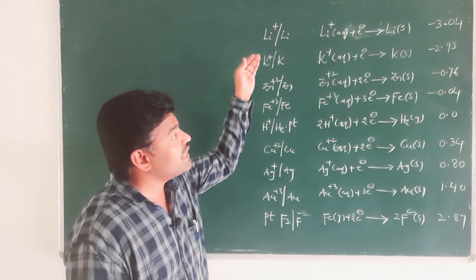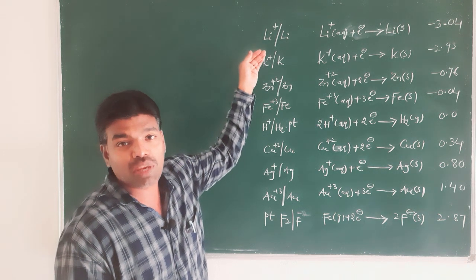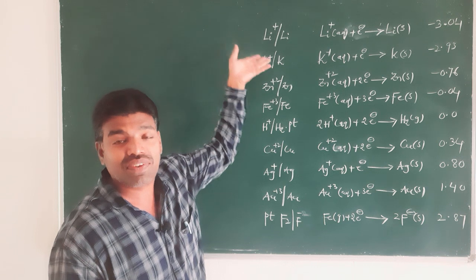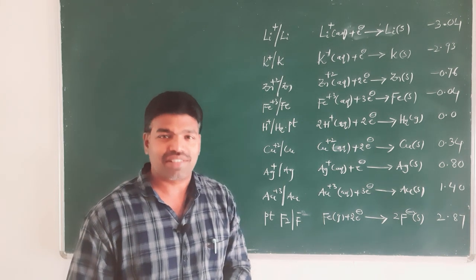We are presenting the electrochemical series, or we tabulated the electrochemical series, for reduction half cell reactions.